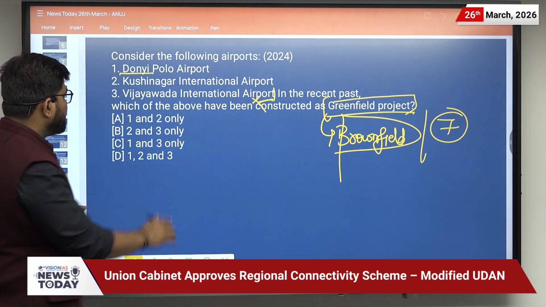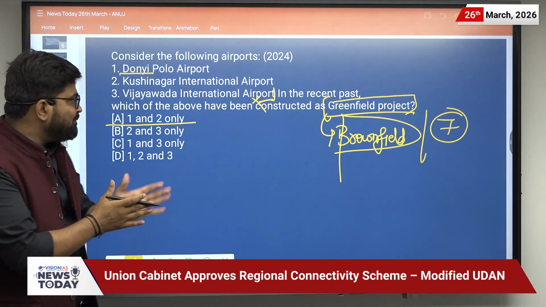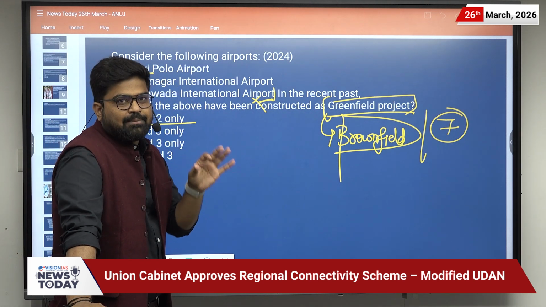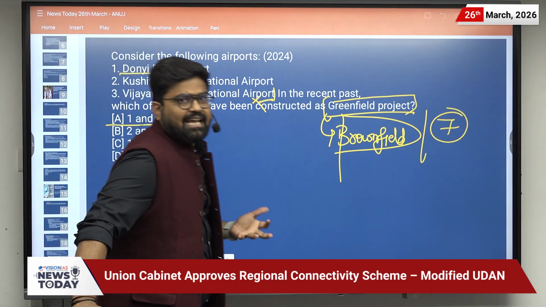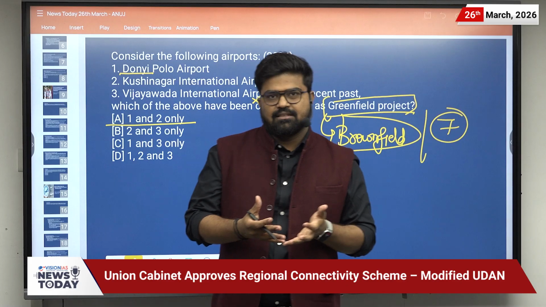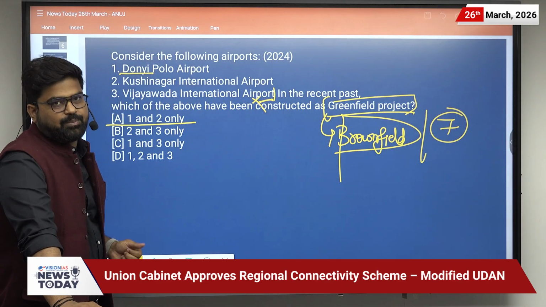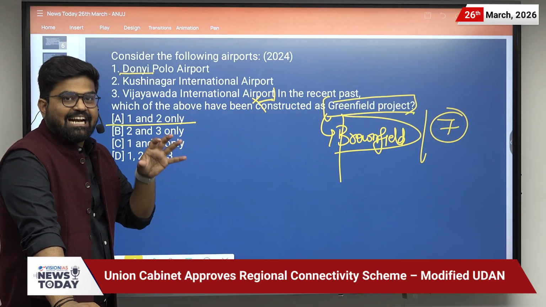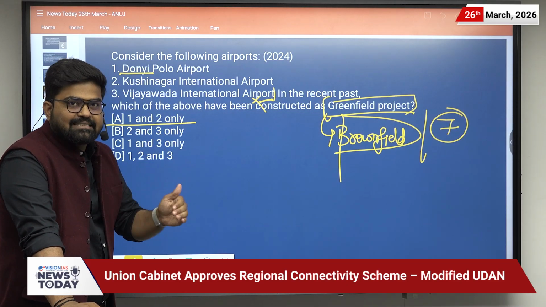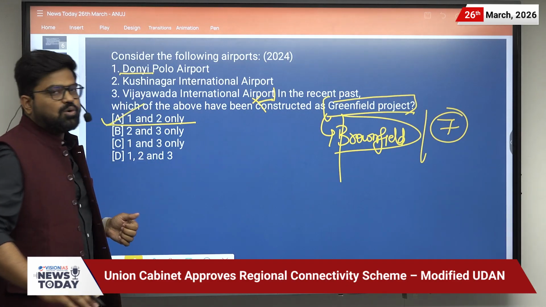So the answer will be only A. Sometimes UPSC frames the question to check your ability to think at that moment. You won't find such questions in the various test series, and they can be found only in the PYQs of the UPSC. That's why solving PYQs becomes very important, especially at this time when the exam is approaching. The answer for this is A, 1 and 2 only.